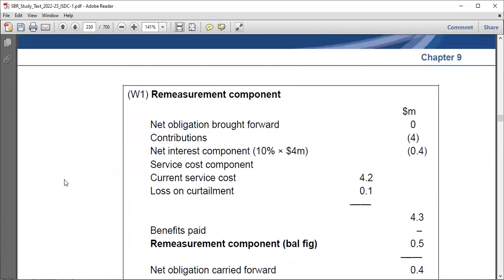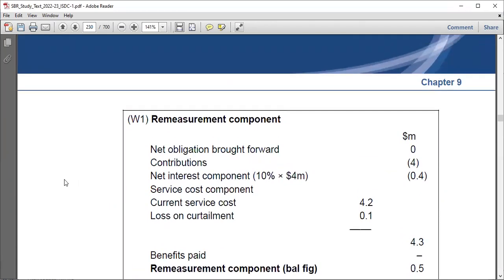Yes, I wanted this one. This is the most important point. So the computations usually start here, right? We have a net obligation brought forward, which was not given, so we put it as 0. We are given the contributions. The contributions increase assets, and so we show them with a negative sign. As for the net interest component, you take the discount rate at the beginning times this net obligation, right?